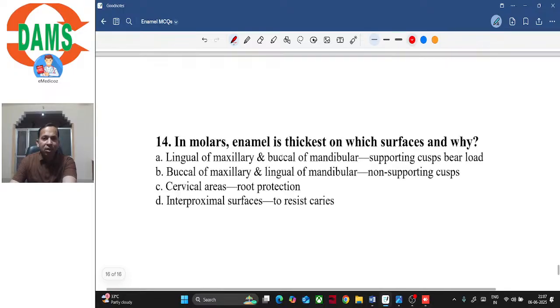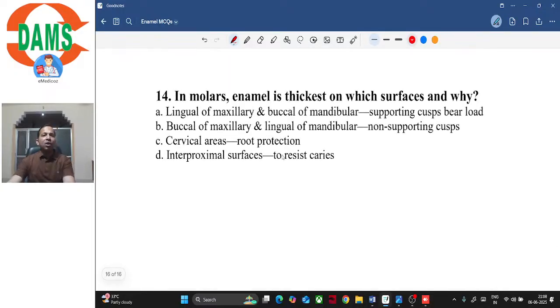Question 14. In molars, enamel is thickest on which surface and why? We have discussed this when we were talking about thickness. I told you that enamel is thicker on the supporting cusps and thinner on the guiding cusp. So which is the supporting cusp? That would be your answer.